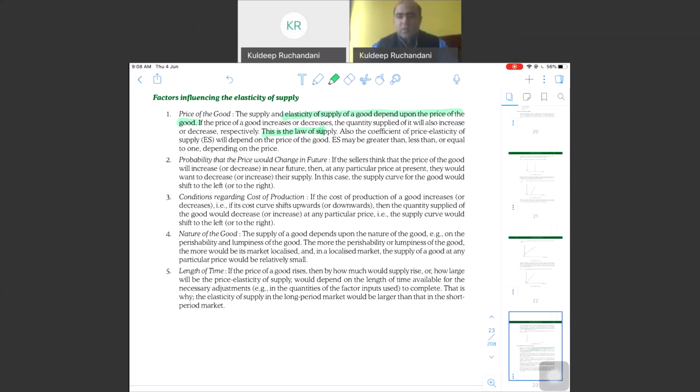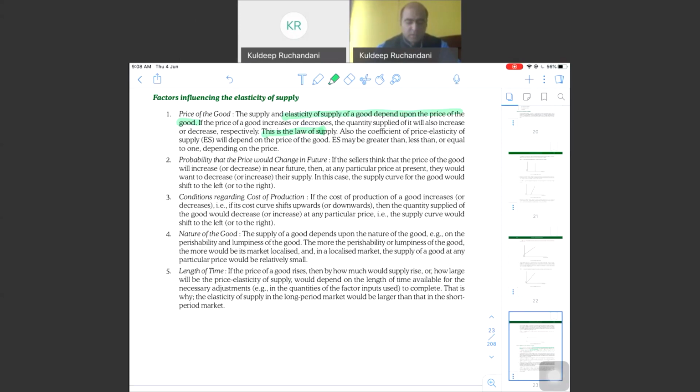Similarly, technology also will have an impact here. Because of technology, the cost of production goes down, the profit increases, and suppliers will supply more.